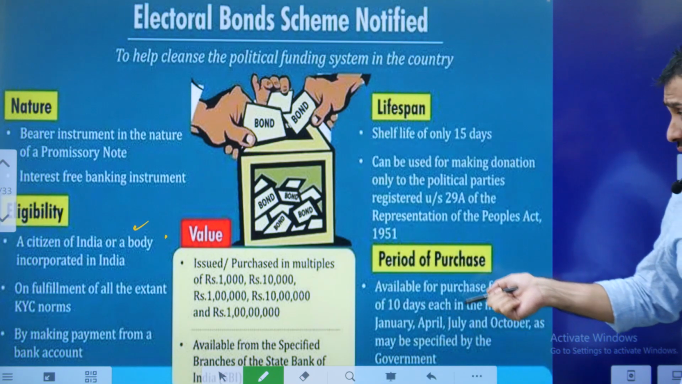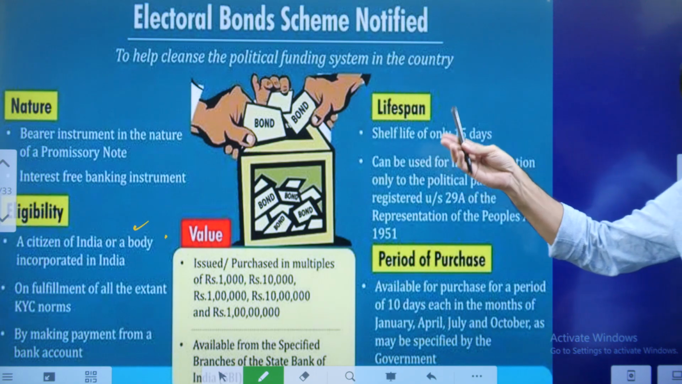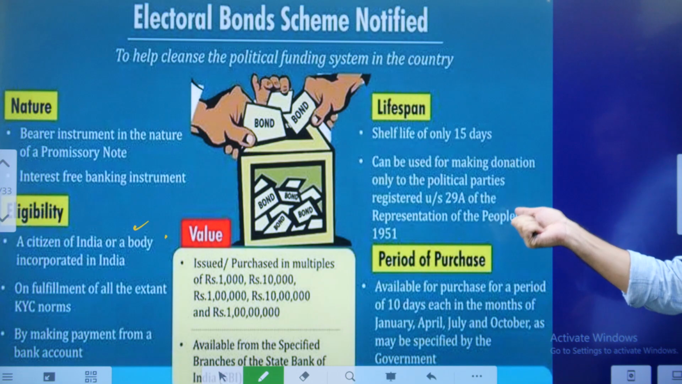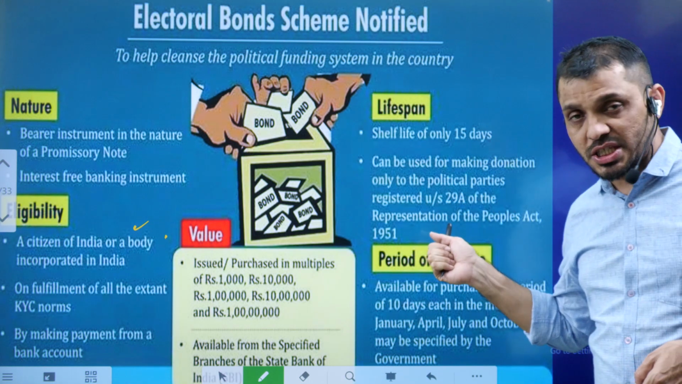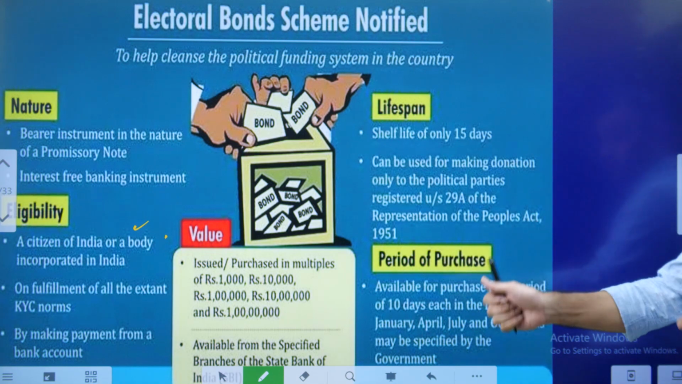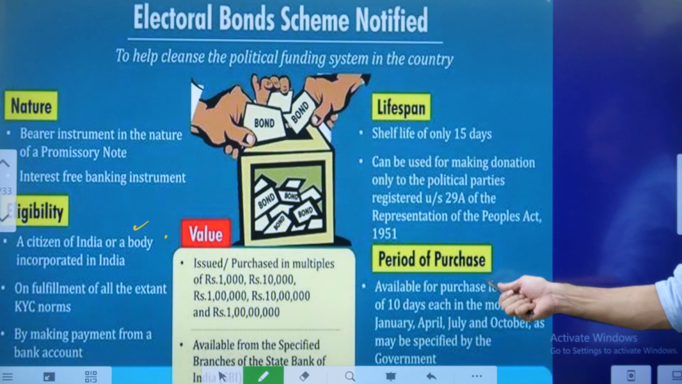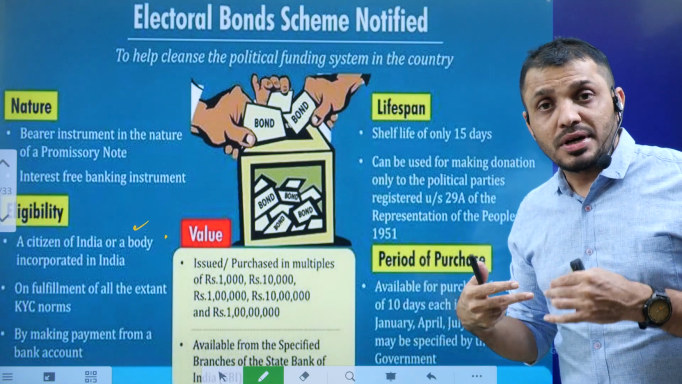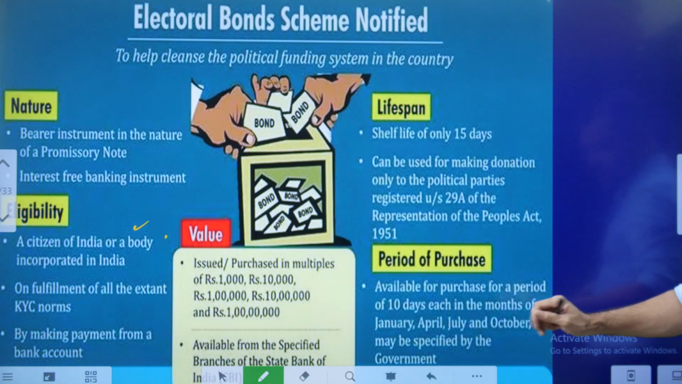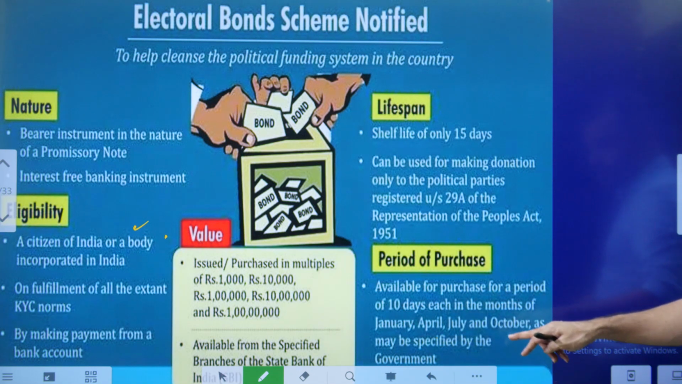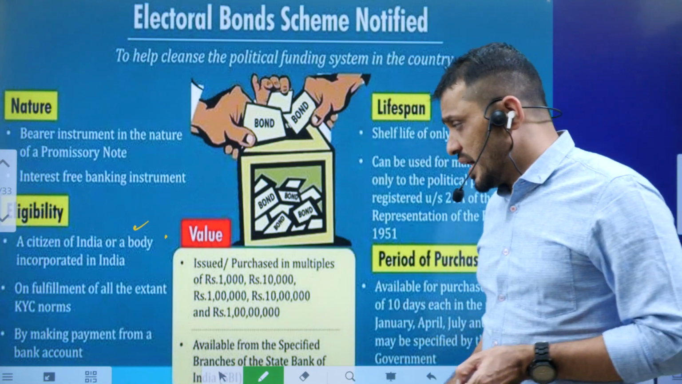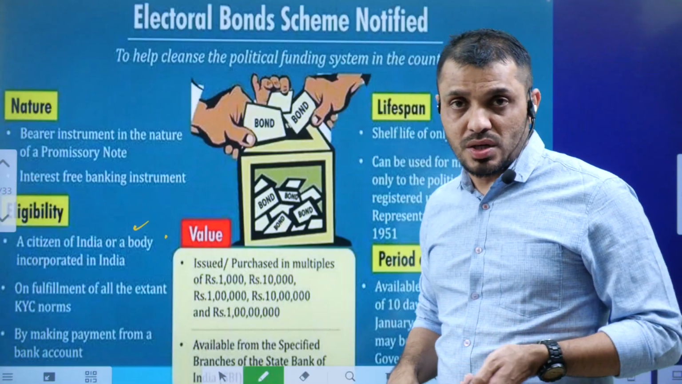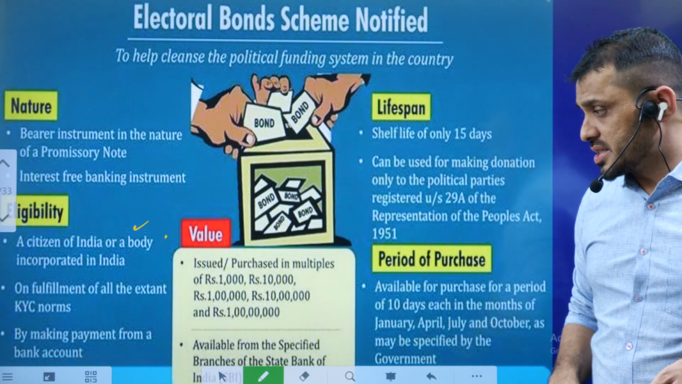Next, of course, these electoral bonds can be used to give money to any political party registered under Section 29A of the Representation of the People Act 1951. Next, period of purchase. These bonds are available for 10 days in the months of January, April, July and October in specific years. And tell me, students, if you are aware, in which bank these electoral bonds will be sold. Please put your answer in the comments.